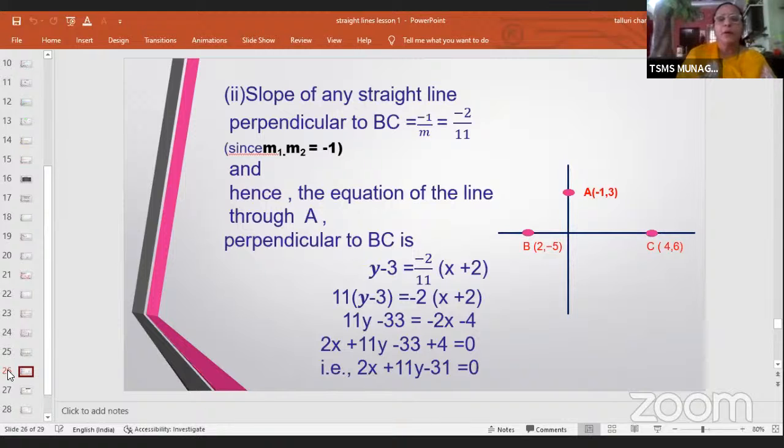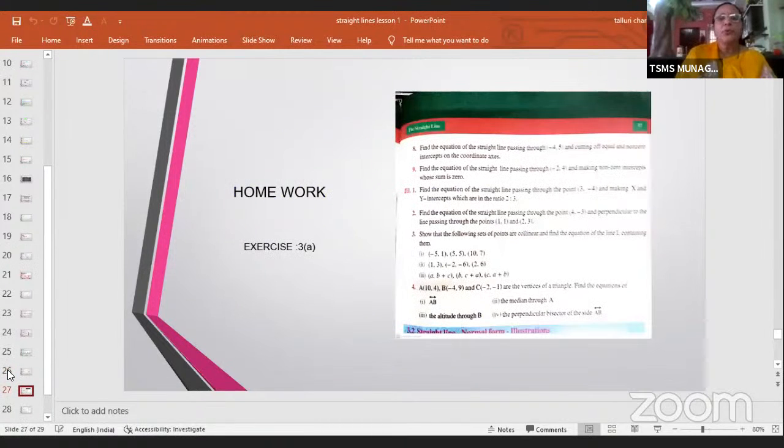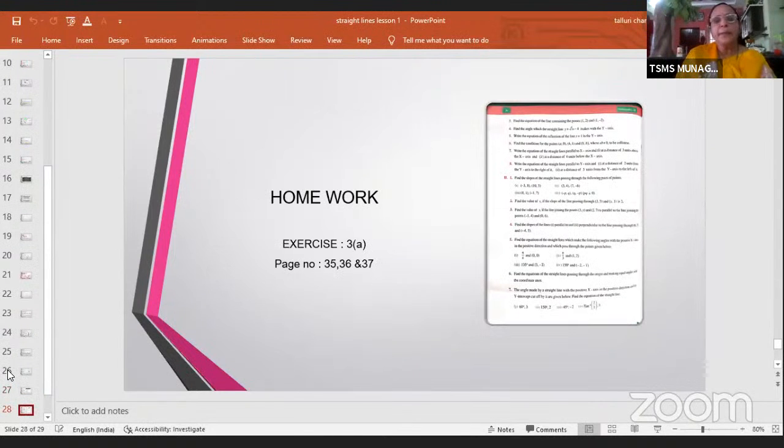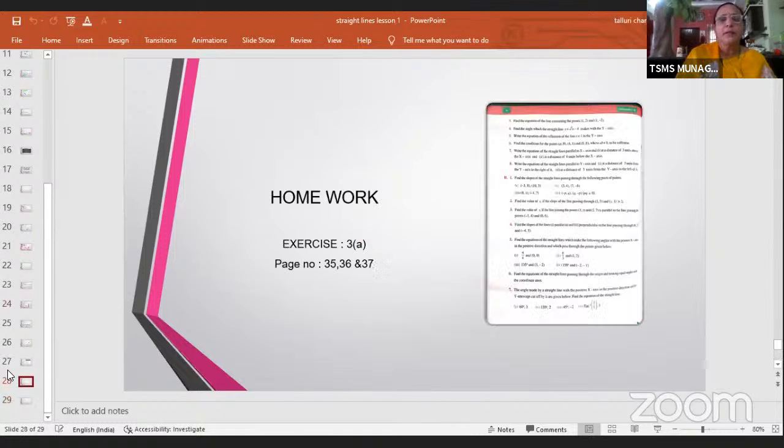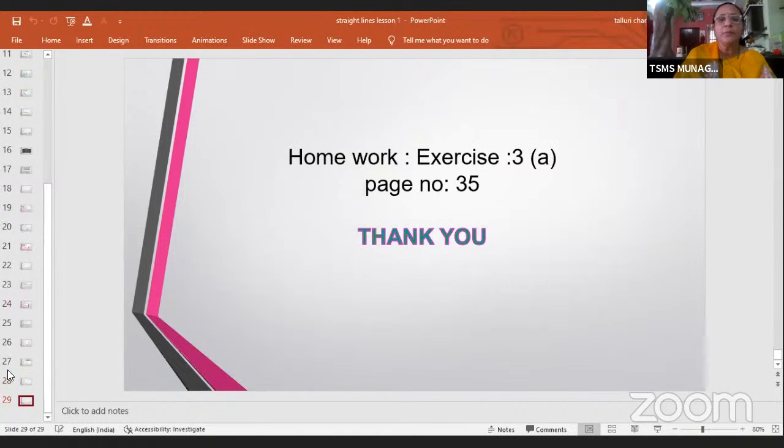Okay, ma'am. So this is the homework for you children. It is exercise 3A, which is in page numbers 35, 36, and 37. And thank you for listening so patiently. Hope you will go through the slides once again and get to know of different forms and make a note in your notebook and try this exercise. Thank you so much.